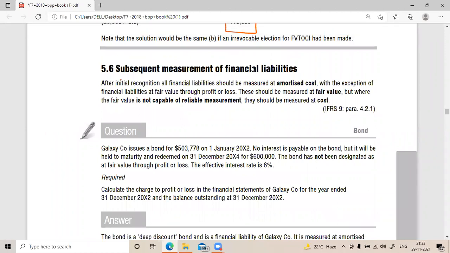Subsequent measurement of financial liabilities. After initial recognition, all financial liabilities will be measured at amortized cost, which I explained to you right now, with the exception of financial liabilities at fair value through P&L. That means these are a different kind of liability, held for trading purposes.